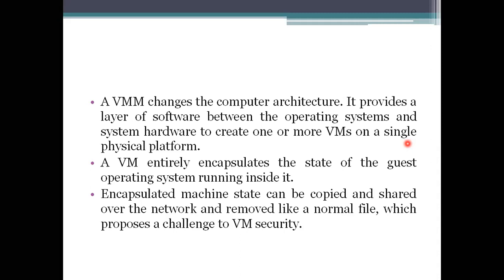So when you are dealing with the virtual machine monitor, that is the hypervisor environment, it provides a layer of software between the operating system and the system environment you are choosing. When you are dealing with a virtual machine, it entirely encapsulates the guest operating system state when it is running inside it. Encapsulation means it can be copied, shared over another network, and removed from another one.